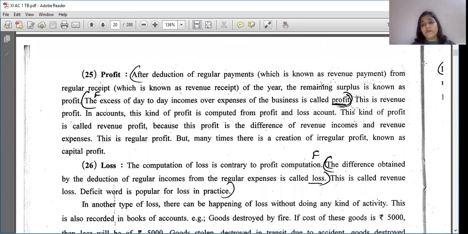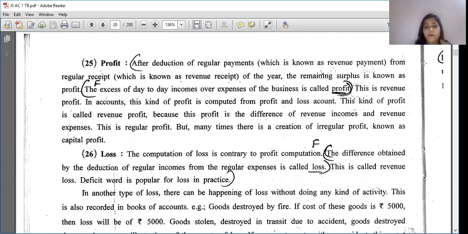Profit and loss. It's not a new word for you. Profit and loss. What is profit? After deduction of regular payment from the regular receipt, which is known as revenue receipt of the year, the remaining surplus is known as profit. Right? It means after deducting expenses from the income is known as profit. Right? And it is written in the profit and loss account. This kind of profit is computed from the profit and loss account.